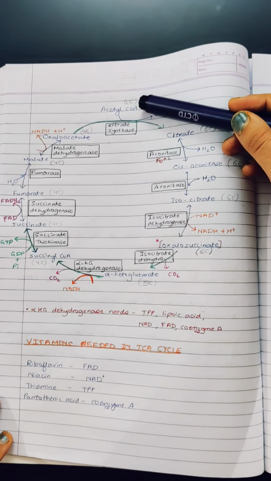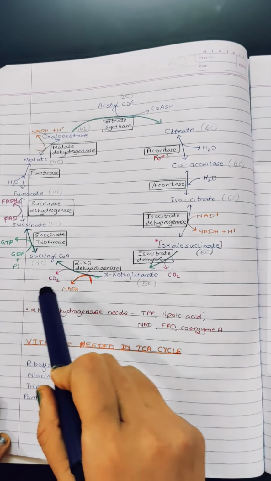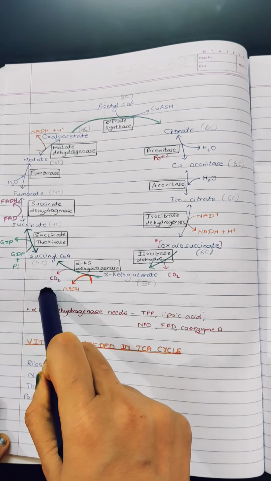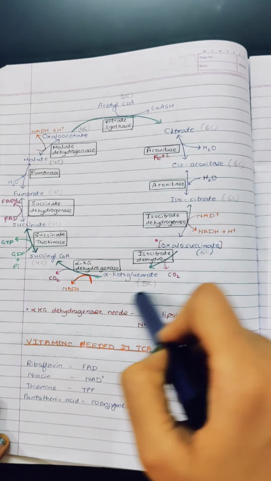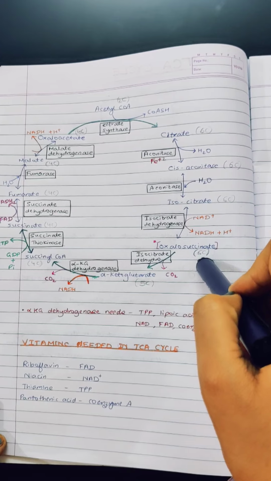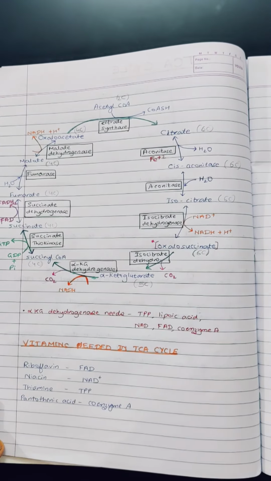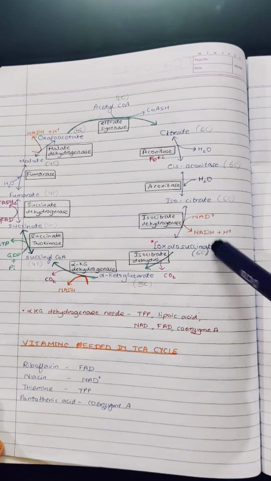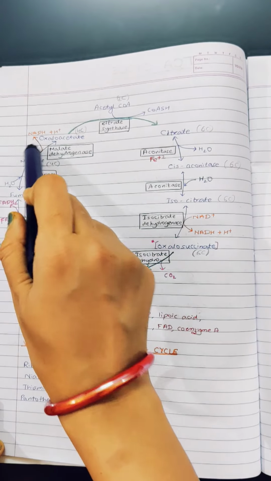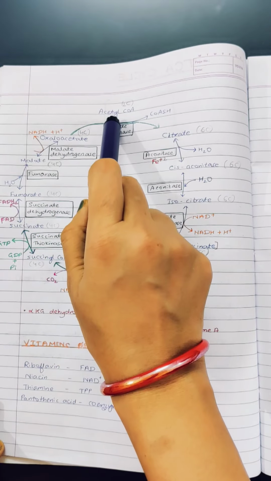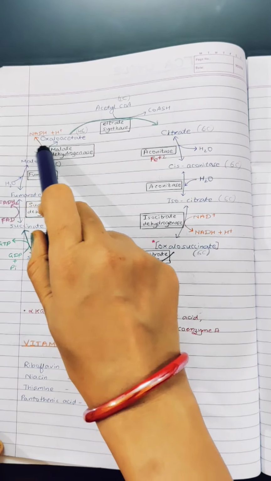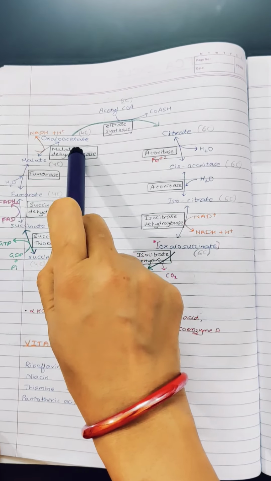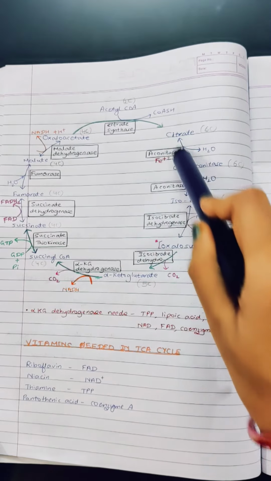Two molecules of carbon enter the pathway in the form of acetyl-CoA, and two molecules of carbon are liberated as carbon dioxide. So there is no net addition of carbon, or no net release of carbon molecule in the pathway. The oxaloacetate 4 carbon molecule which was combining with the acetyl-CoA is finally regenerated back. So it is said that it acts as a catalyst in the pathway because it is regenerated back after all